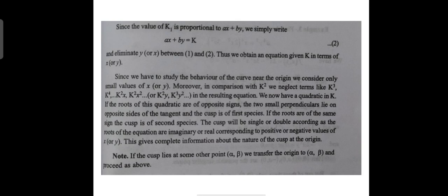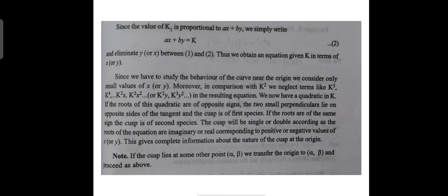Then we will eliminate y or x between the first and second equation. Thus we will obtain an equation giving k in terms of x or y. Since we have to know the behavior of the curve near the origin, we will only consider small values of x or y. We will neglect the terms like k³ and k⁴ in comparison with k².